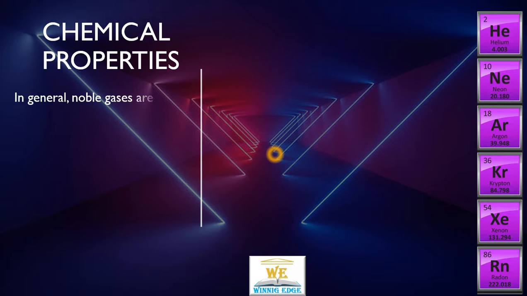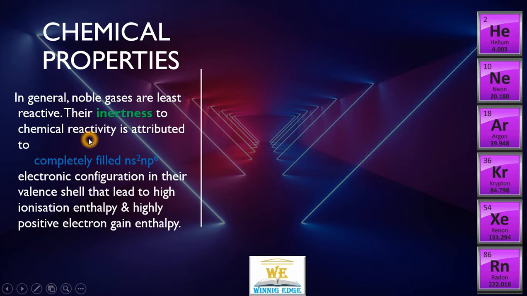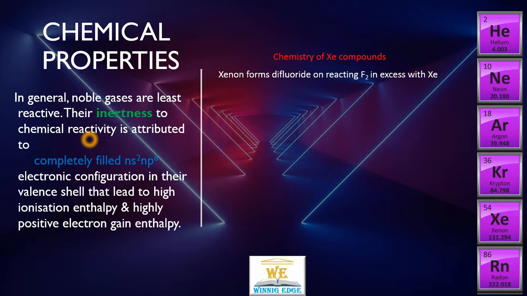Looking at the chemical properties, noble gases, because of this stable electron configuration, are least reactive, and their inertness to chemical activity is attributed to the completely filled electron configuration. But still, there is certain chemistry we know in the form of xenon fluorides, where xenon reacts with fluorine, with xenon in excess.